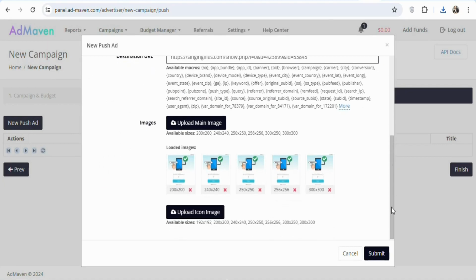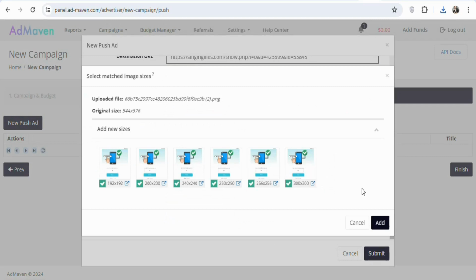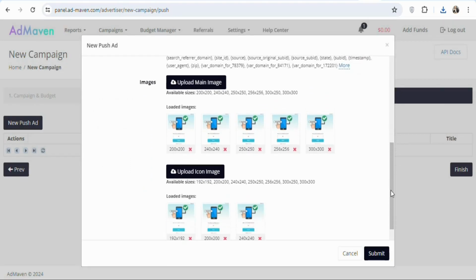Once that is done, the next step is that you have to upload the icon image, so you can upload the same image. Click on upload icon image. Once that is done, select your image, click on open. As you can see, that has been done. You can deselect some of these images, you can deselect them. Once you click on it, you can see the image has been uploaded.